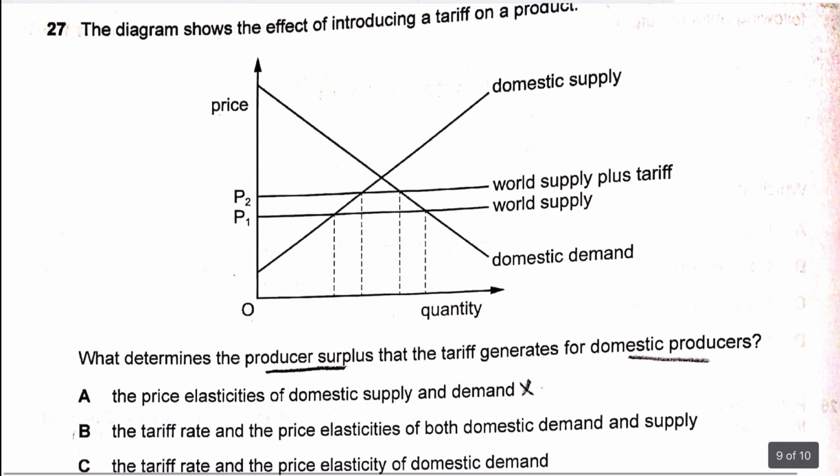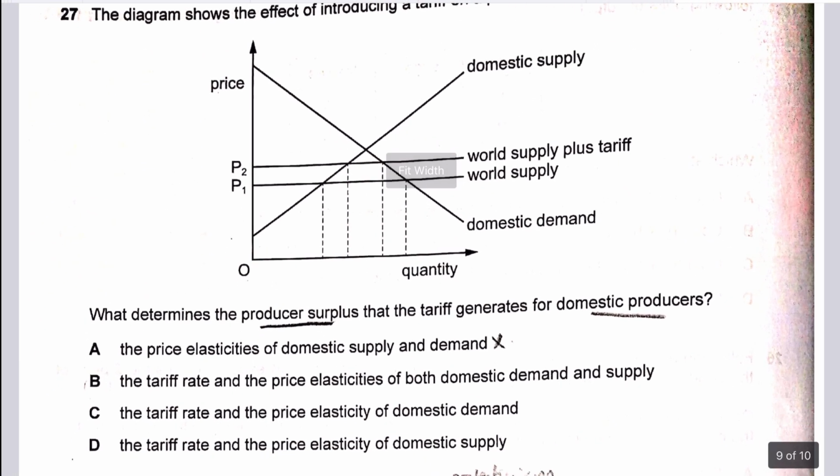Question 27 says the diagram shows the effect of introducing a tariff on a product. What determines the producer surplus that the tariff generates for domestic producers? Obviously, a tariff would increase the price of the imports, and that would cause a loss of consumer surplus. So this entire area represents a loss of consumer surplus, but some of that area is redistributed as a gain to producer surplus as well. We know that producer surplus is a welfare gain to producers. So what would determine the size of the producer surplus?